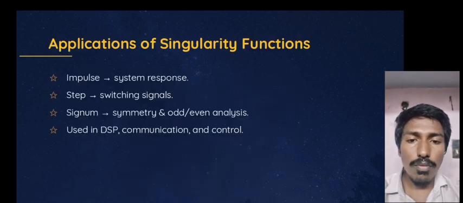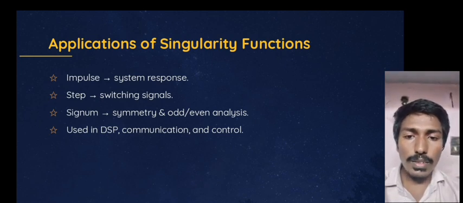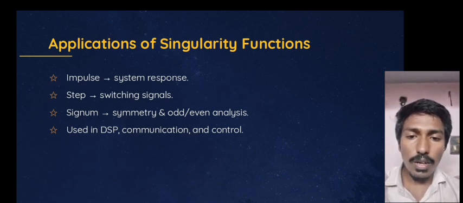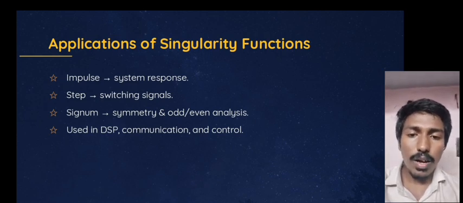Application of singularity functions. Where are singularity functions used? The impulse is used for system responses, the step for switching signals, and the signum for analyzing whether a signal is symmetric, odd or even.